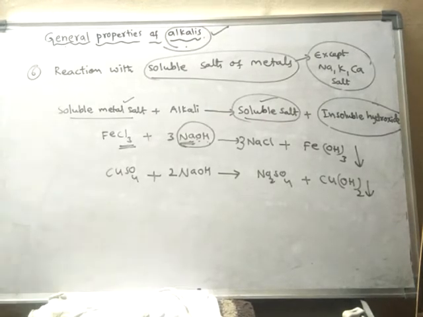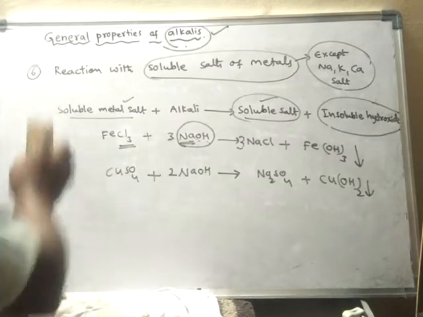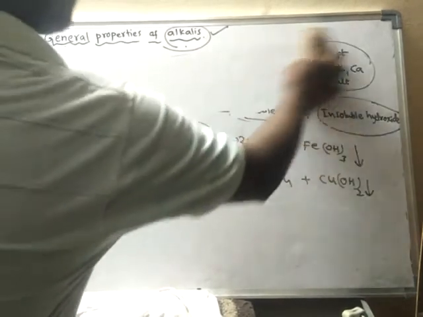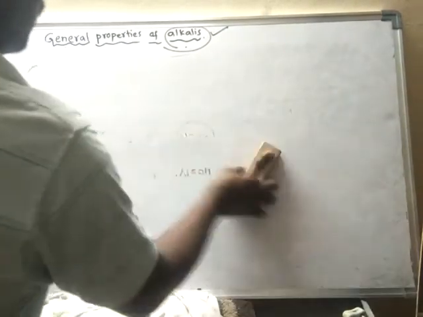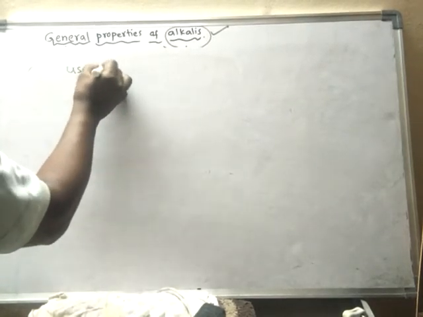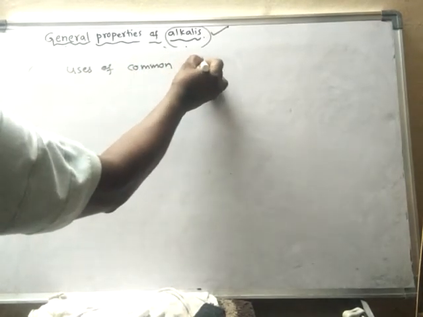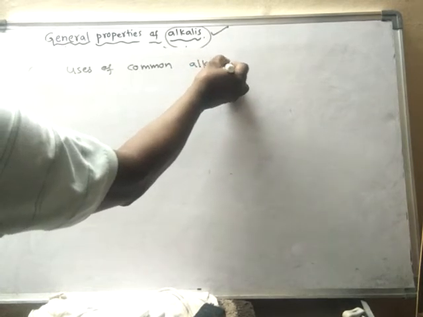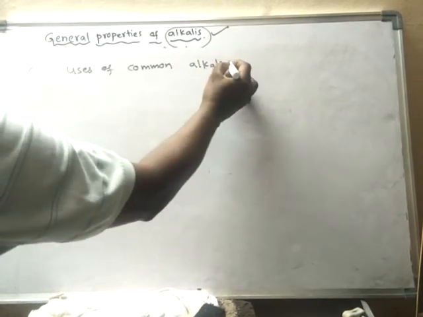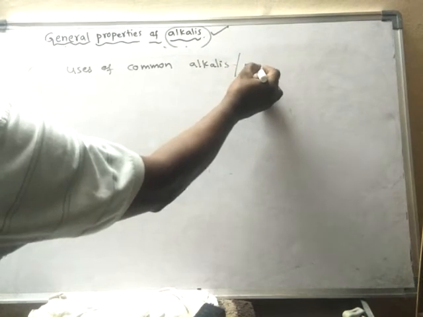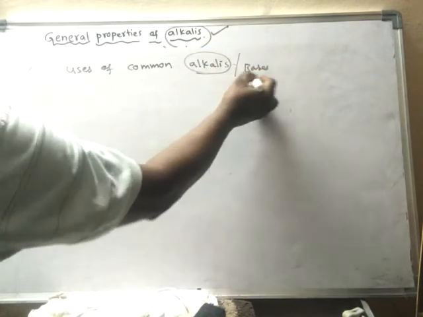Now let us learn the uses of alkalis, common uses of alkalis or bases. Alkalis, how are they used?